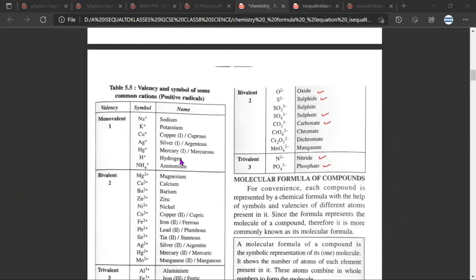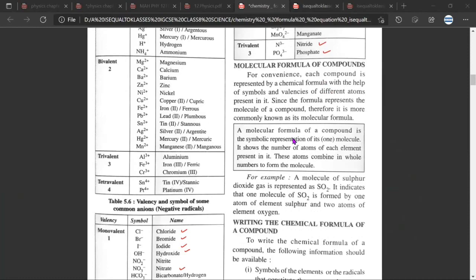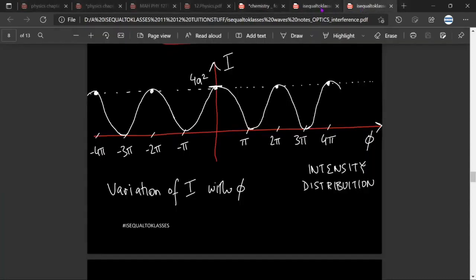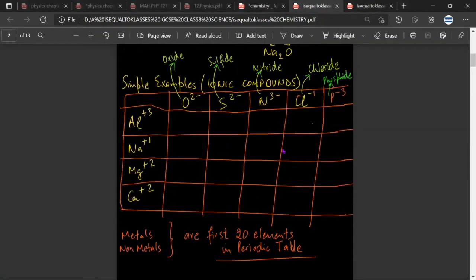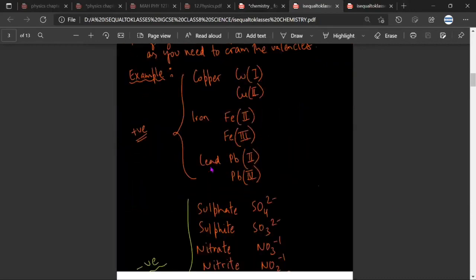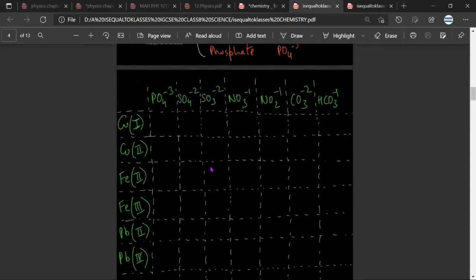Usually when we see a table like this for the first time, students get very stressed, thinking sir, we will have to memorize all of these. Satya, do you understand what I'm saying? Yes, sir. So the first thing that people think is, oh sir, this is too much, how will I remember all this? But once we do a lot of exercises, I'll tell you the kind of exercises we do. What we do is we try to make tables like these using the crisscross method. You know what is the crisscross method? Yes, sir. You have heard about the crisscross method, no? Yes, sir. So I'll tell you how that crisscross method works.